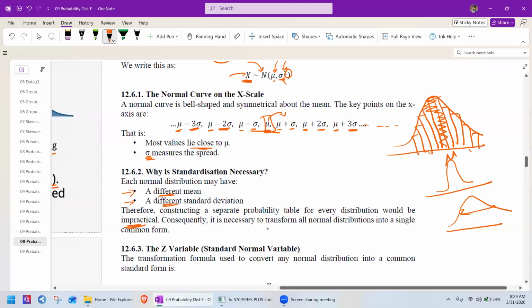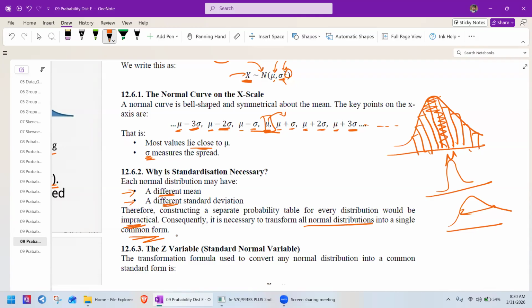Consequently, it is necessary to transform all normal distributions into a single common form, right? So here the TV tubes, employee salary, student marks, package weight, they have their own mean and standard deviation, but all of them follow a normal distribution.